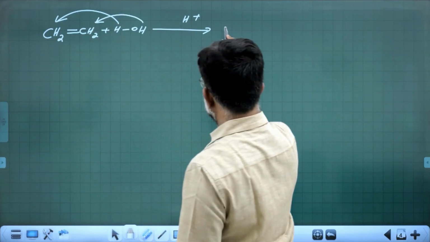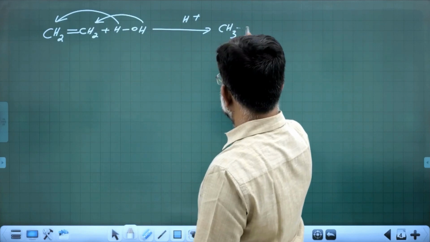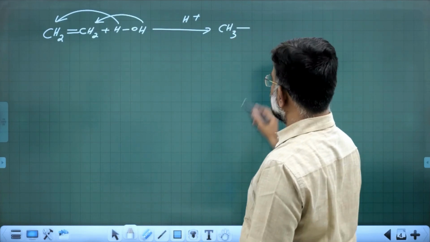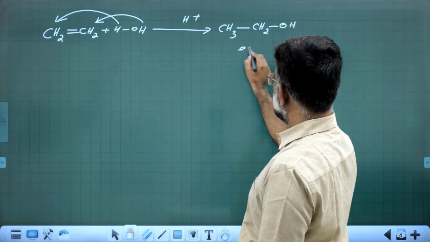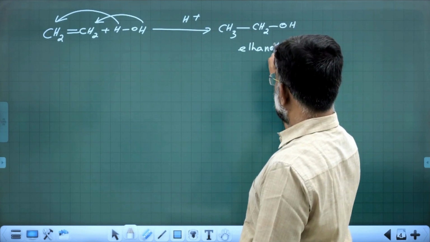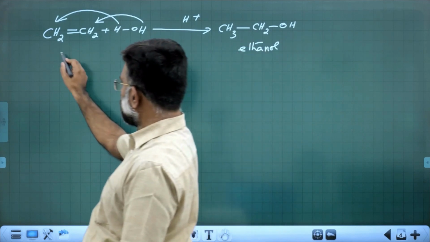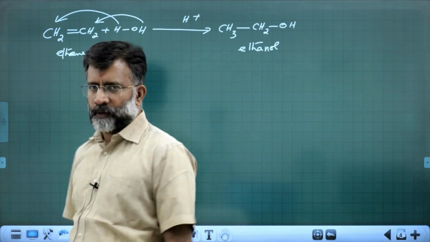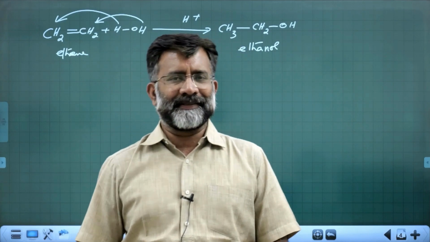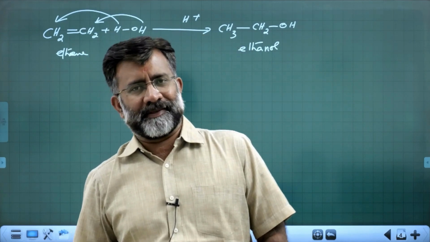The double bond becomes single bond, and you get CH3CH2OH. You get ethanol. Ethene converted to ethanol. Acid catalyzed hydration process, right?